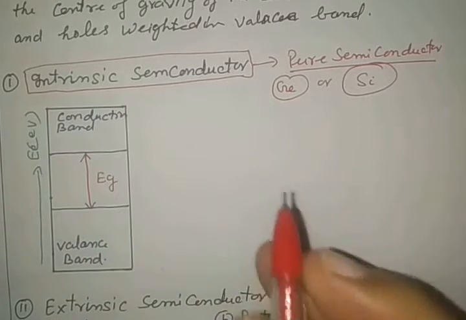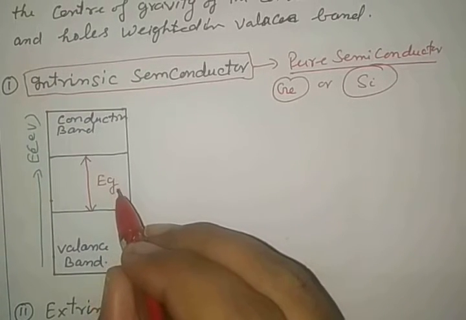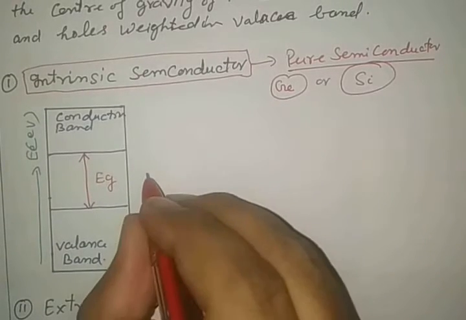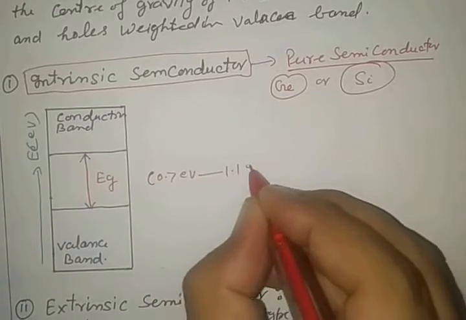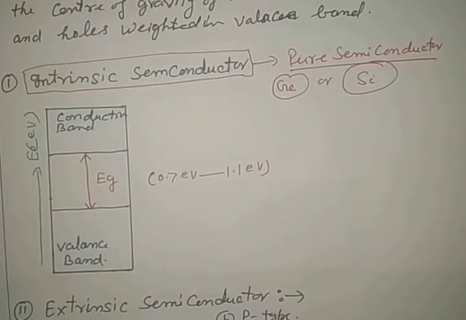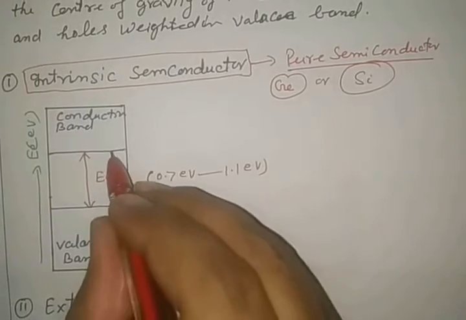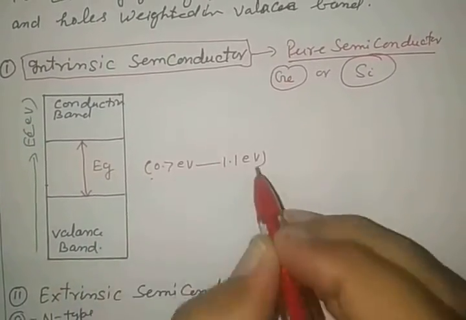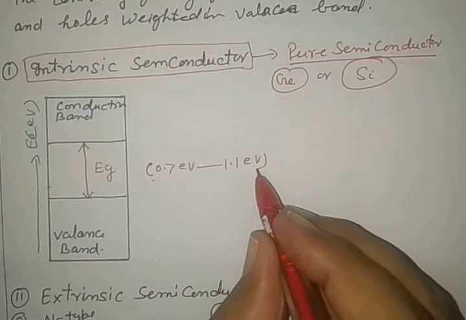In a pure semiconductor, the forbidden energy gap lies in the order of 0.7 electron volt to 1.1 electron volt, from germanium to silicon. This is a very small band gap between both bands. Forbidden energy gap is also called band gap.